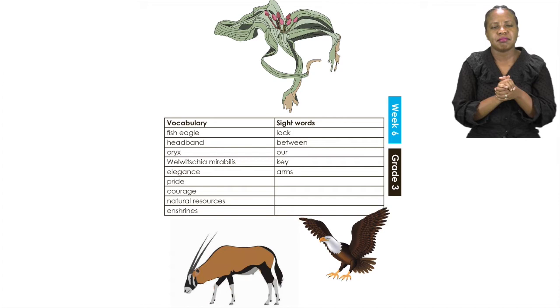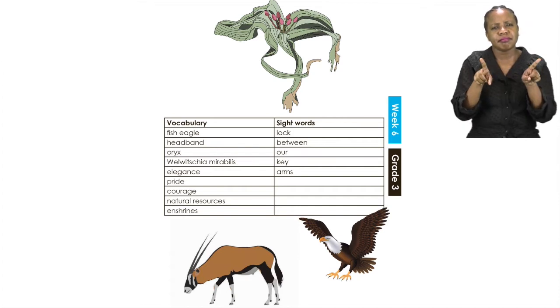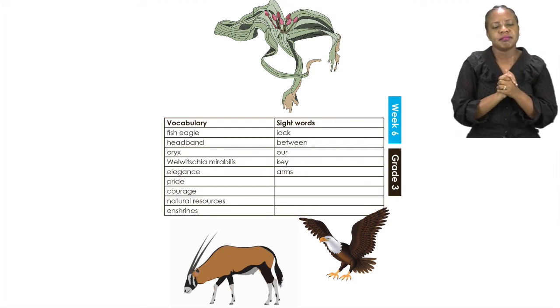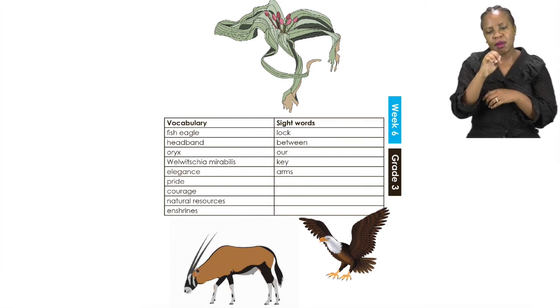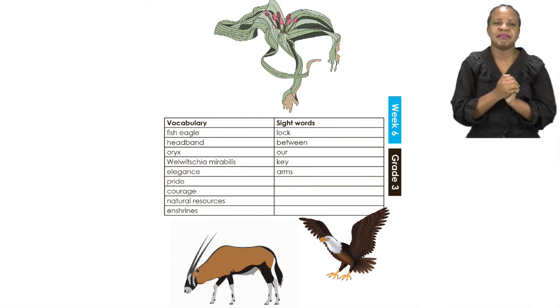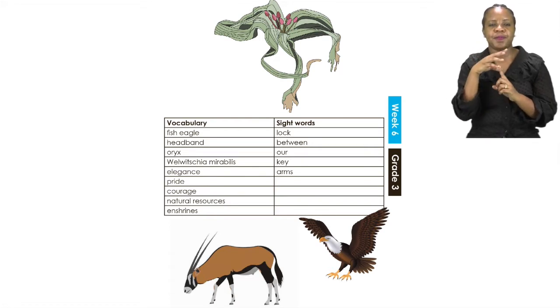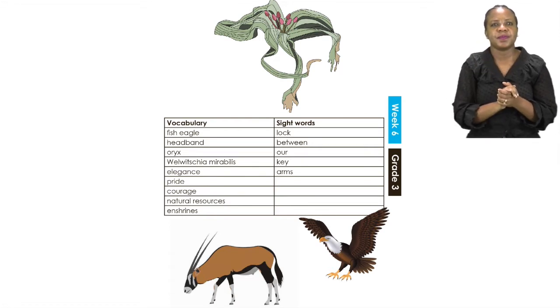So when we say graceful, we mean that it is beautiful. The word pride also means honor. So if you have pride, then you have honor. The word courage can also mean brave.